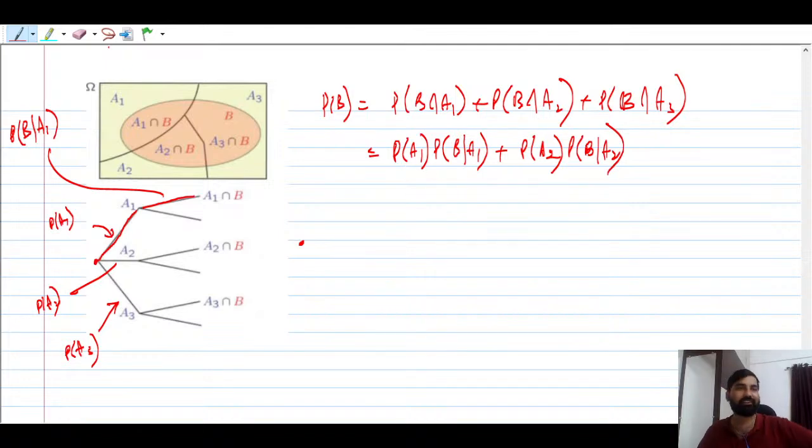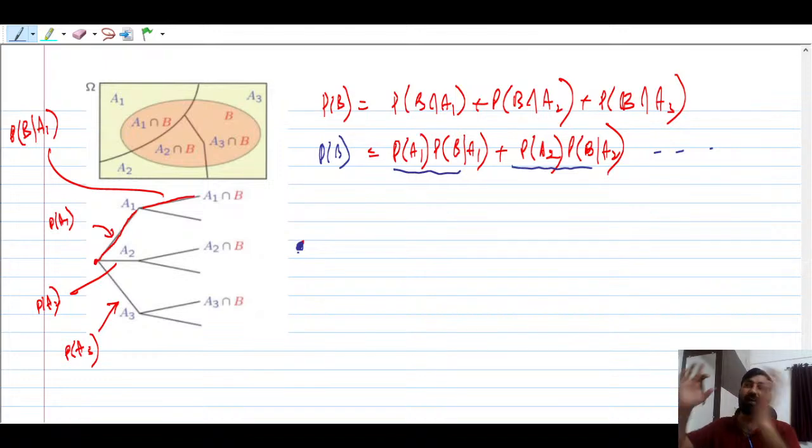This is the application of the multiplication rule. We are multiplying the ordinary probability with the conditional probability, and so on and so forth. So this is nothing but total probability. You have to find the total probability here. The total probability will be calculated at this point, after conducting all the experiments. After all the events have happened, at the end of the day you have to find the total probability. This is very, very important to understand.